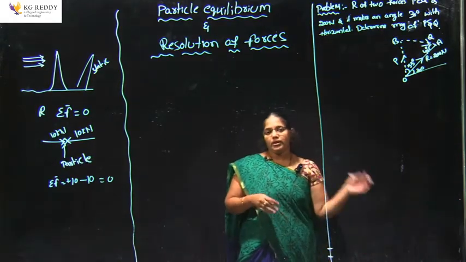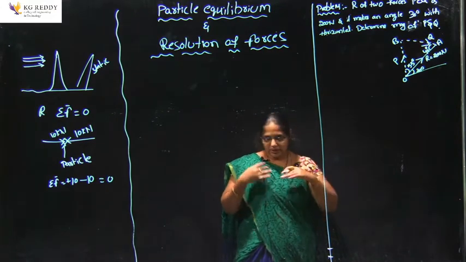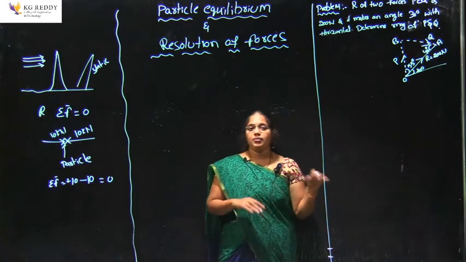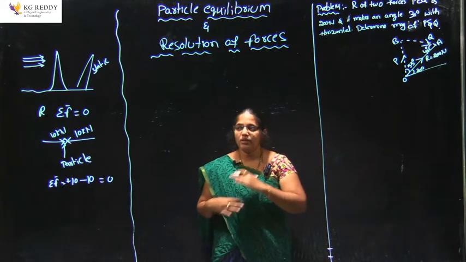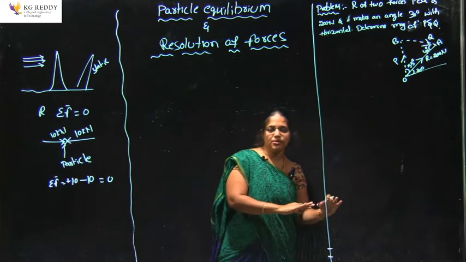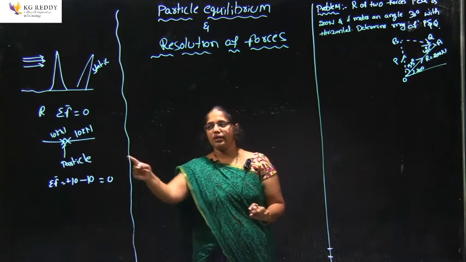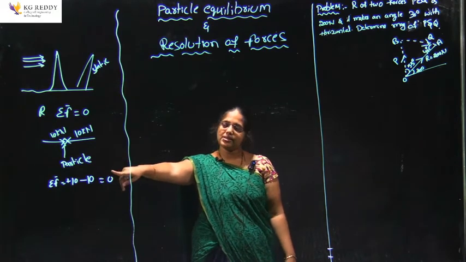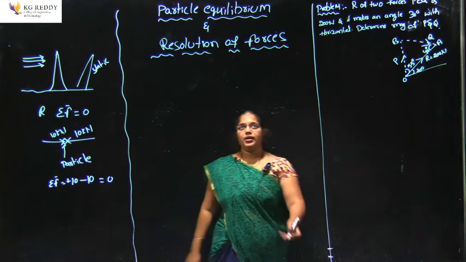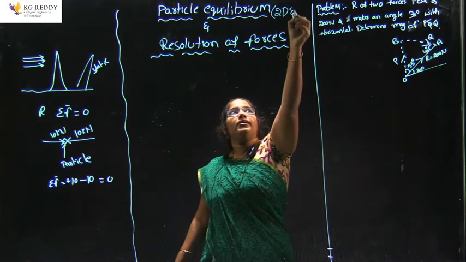Therefore, whatever the forces acting on the body, whether the body is in a state of rest or in motion, the vectorial algebraic sum of all the forces should be 0, and only then do we consider the body to be in equilibrium. Here we have taken the particle as the example, so we call it particle equilibrium. Here I want to discuss particle equilibrium in 2 dimensions and 3 dimensions.